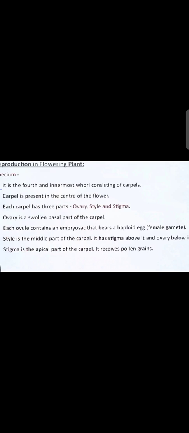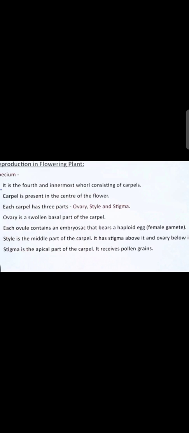That single set is called haploid, meaning only 23 chromosomes, not 46. If 46 were there, it would be called diploid. Haploid simply means half the number of chromosomes.